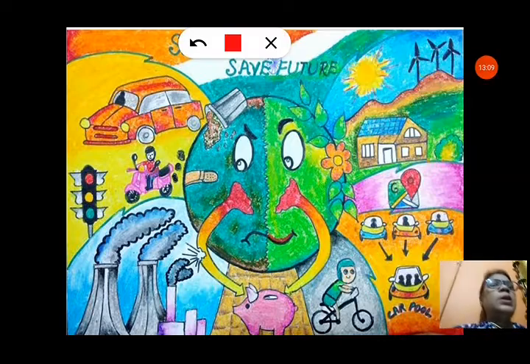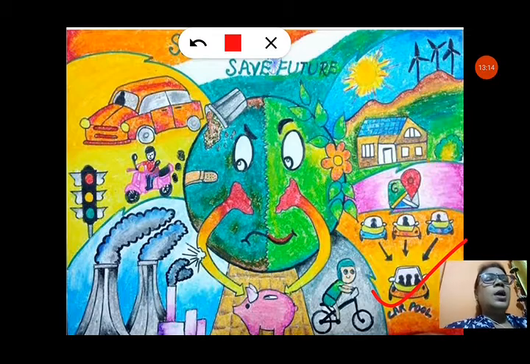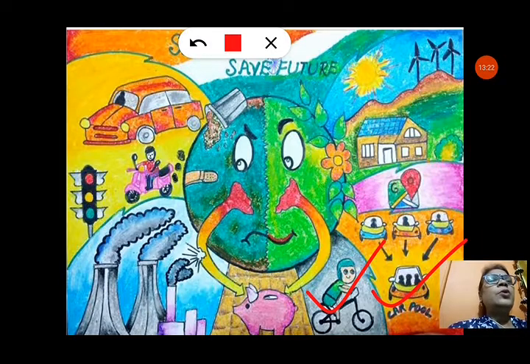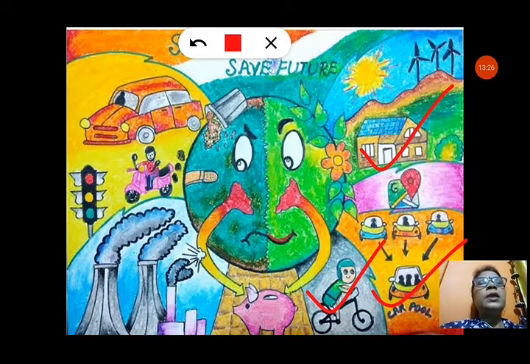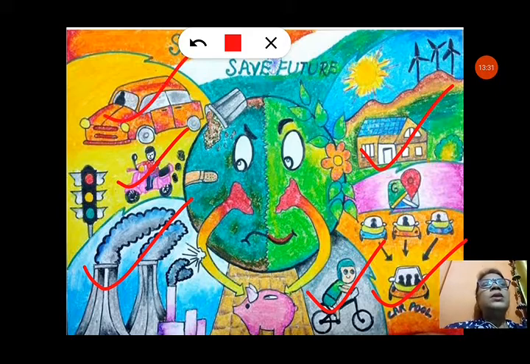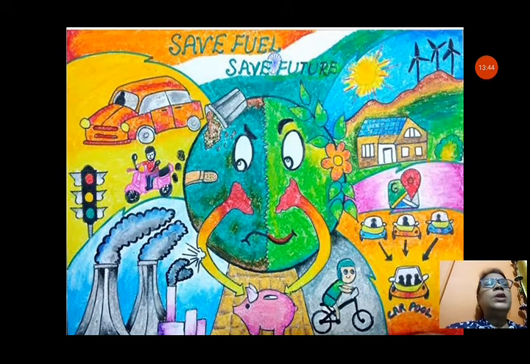So let us see. Here you can see carpool, that means many persons can go in one car at a time. By using the cycle we can reduce the pollution and also reduce the use of fossil fuels. So we can make our environment very eco-friendly and pollution free. And here on the left side you can see how polluted this area is. All are using these vehicles, single persons are using them, and so much smoke is coming from the industries and factories. That is bad for the earth. And the right side is showing something very eco-friendly. So we should follow the right side of the picture